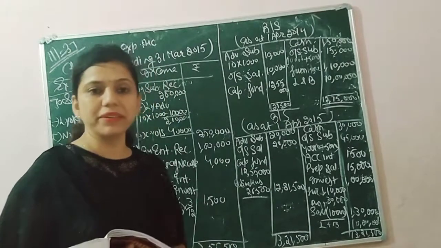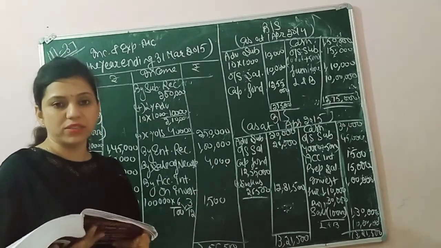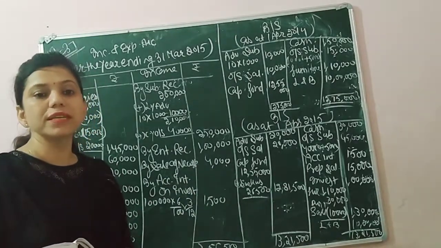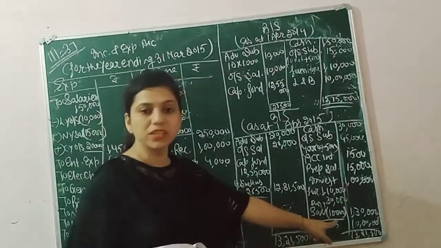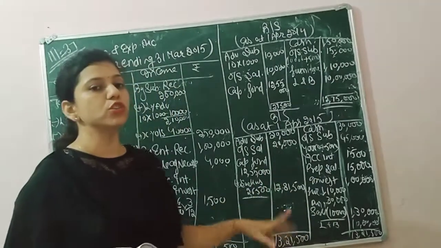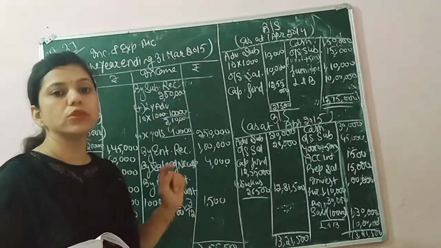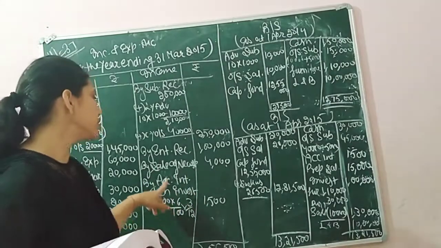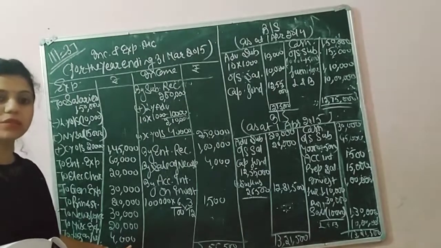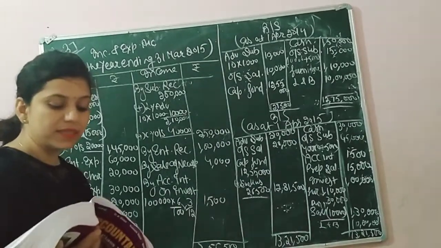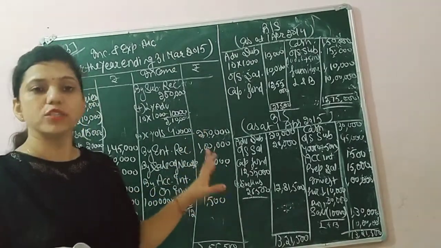Next we have entertainment receipts, regular nature income, so on the income side. Next we have sale of old furniture. Furniture of 10,000 was sold for 6,000. That means we have two treatments. Furniture sold should be deducted from furniture in the closing balance sheet, and profit or loss should be treated in the income and expenditure account. Cost of 10,000 sold for 6,000, so there is a loss of 4,000. Loss means expenditure side, so loss on sale of furniture is 4,000, that is 10,000 minus 6,000. And the last is sale of newspaper, which is regular nature income, on the income side. Now the receipt side is also clear.